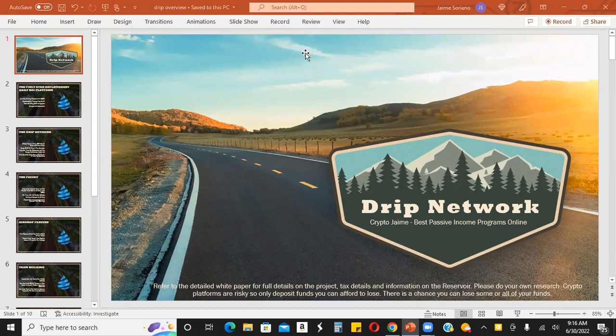If you're brand new to the space, or maybe this is the first time you're seeing this protocol, I'm going to break this down for you in a very, very simple way, and then give you a tour of the current UI, and show you how to get started and how to fund your account, or make a deposit rather, in Drip so you can start earning passive income.